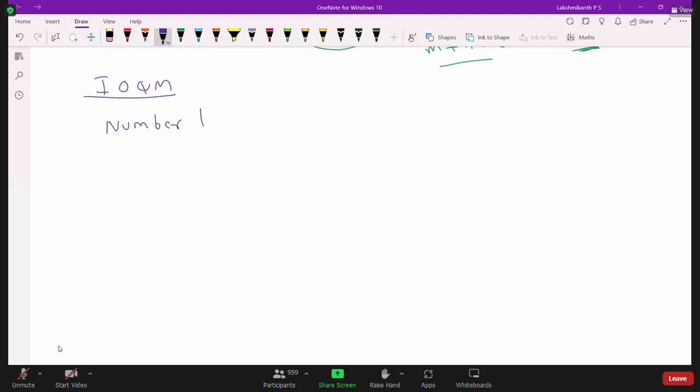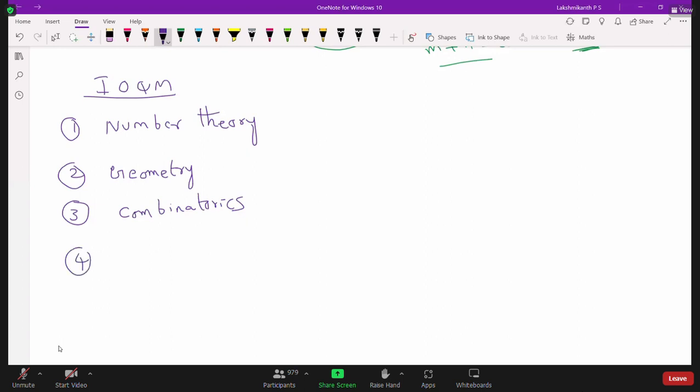We are going to learn about number theory now. Number theory is the main topic. Questions will come from geometry also, and combinatorics. These are the major parts. Most of the questions we get from these 3 chapters, and we also get algebra.